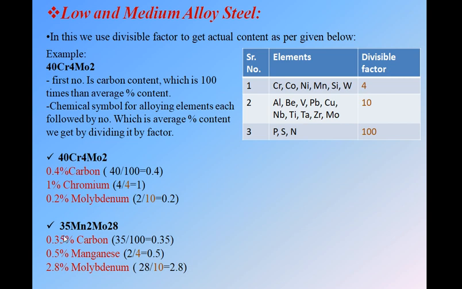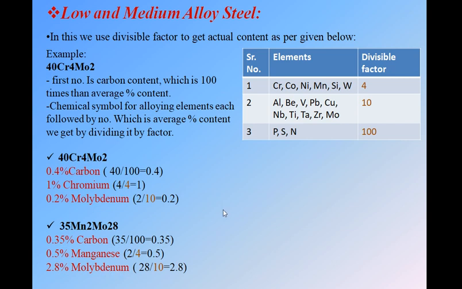See we have a second example, that is 35Mn2Mo28. 35 is the carbon content, simply divided by 100, that is 35 by 100, we get 0.35% carbon. Then we have Mn2. Mn, that is manganese, is in the first row, divisible factor is 4, so we divide this 2 by 4, we get 0.5, so here we write 0.5% manganese. Next we have Mo, that is molybdenum, in the second row, followed by number 28. So we divide this 28 by the factor 10, we get 2.8, so here we have 2.8% molybdenum.